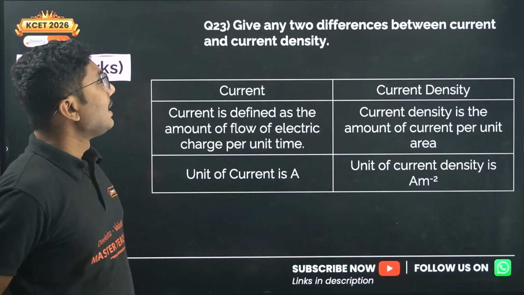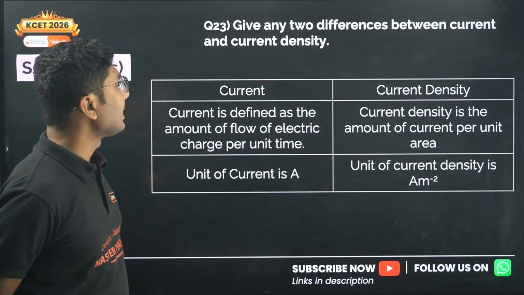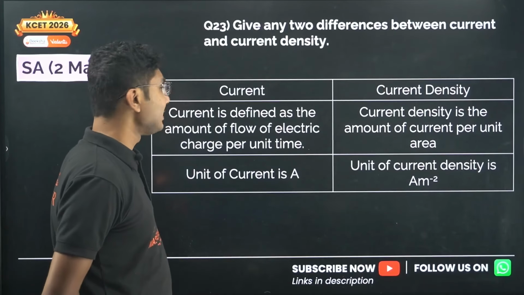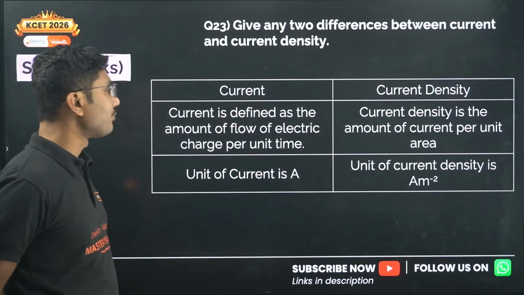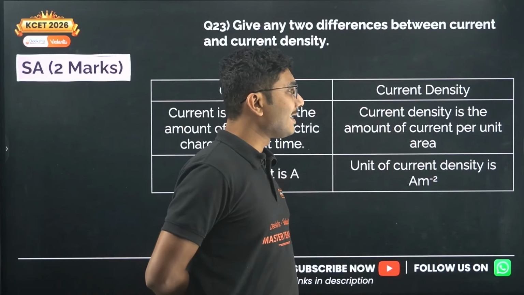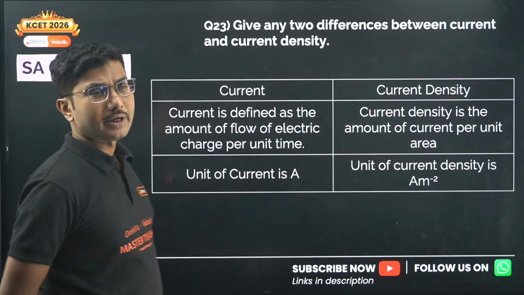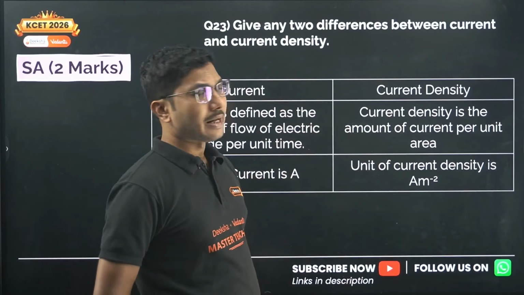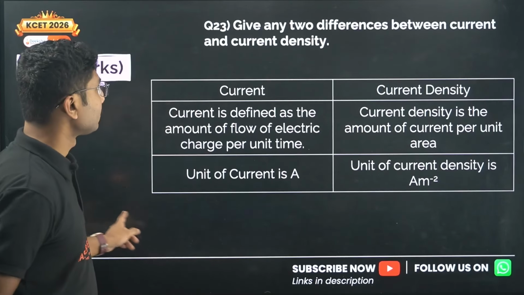Now next, give any 2 differences between current and current density. Current is defined as the amount of flow of electric charge per unit time, whereas current density is the amount of current per unit area. Now the unit of current is A, and the unit of current density is ampere per meter square.